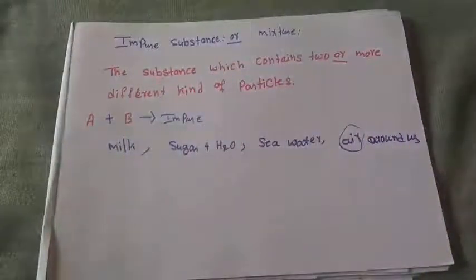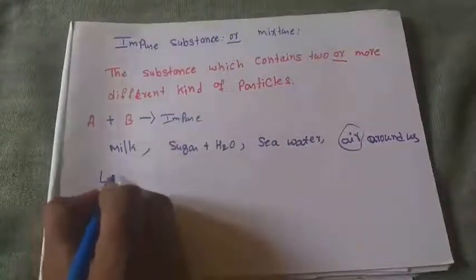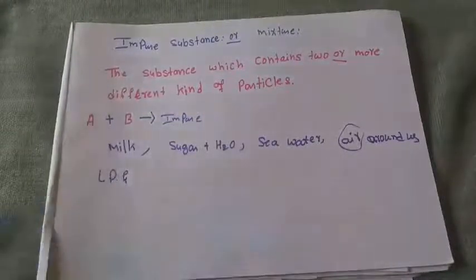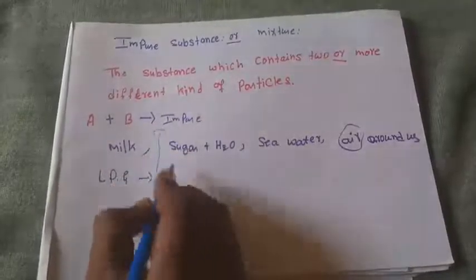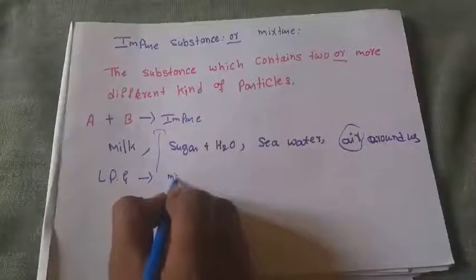Then your LPG, your gas, is also an impure substance, because it is made up of more than one kind of substance.